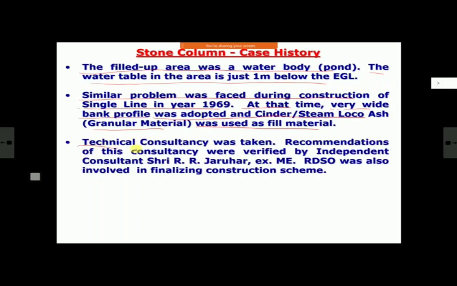And for this work, a technical consultancy was taken, and recommendations of this consultancy were verified by independent consultant Jarwar Saab, our ex-ME, very renowned and very technically sound person. पहले consultants ने किया, फिर Jarwar Saab ने उसको check करके अपने comments दिए, कुछ modify कराया, and then they took RDSO also. They involved in finalizing the construction scheme after consultants check and all. They gave it to RDSO also.